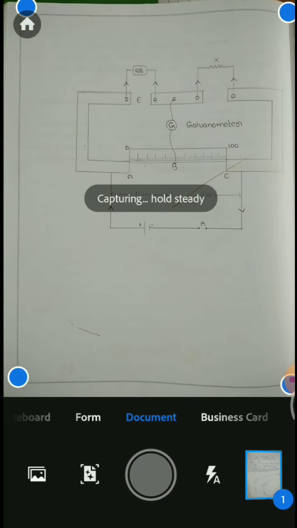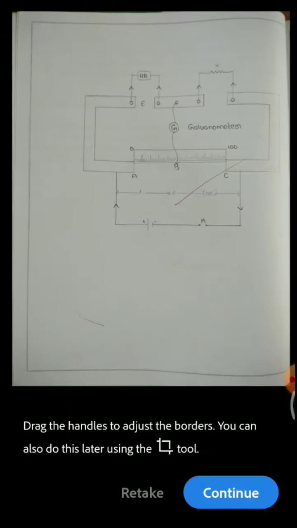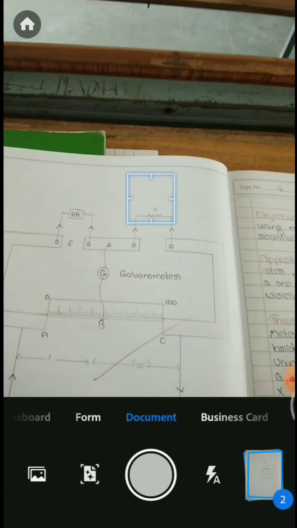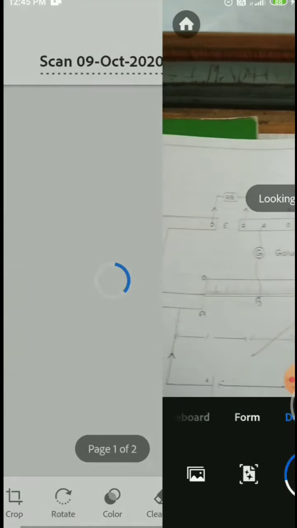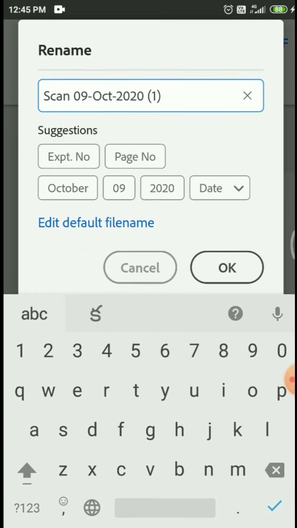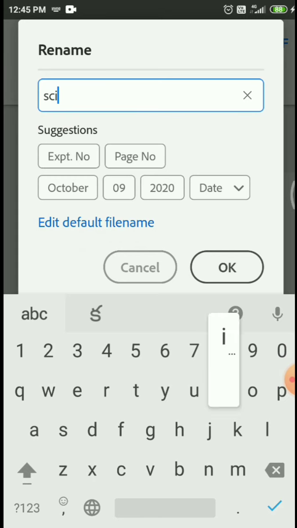Understand, my children? So 2 papers are completed, then continue. Click on the right side. See here, the edit option is there. We can change the name. Say it is science exam, science.